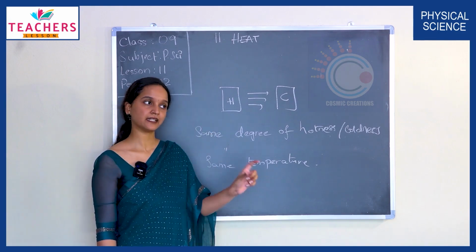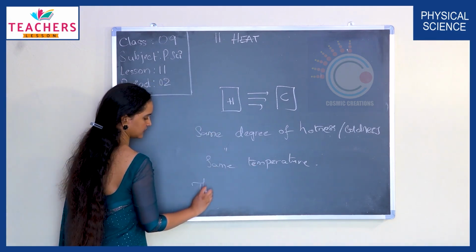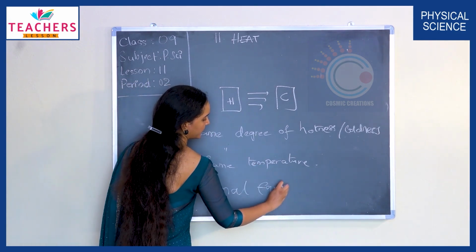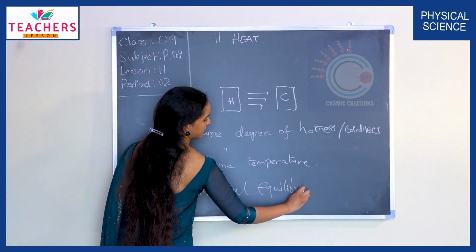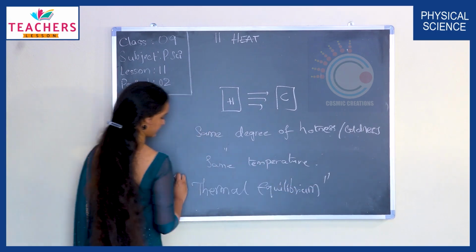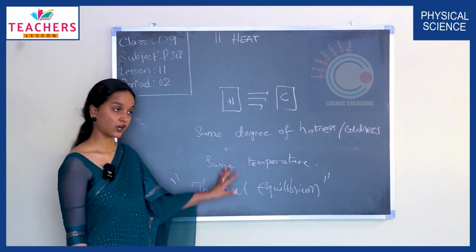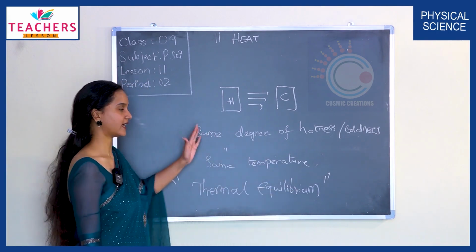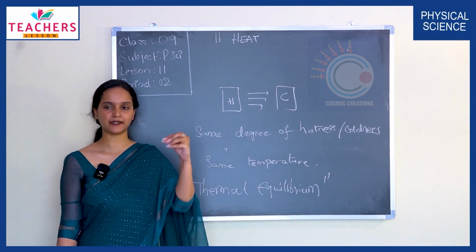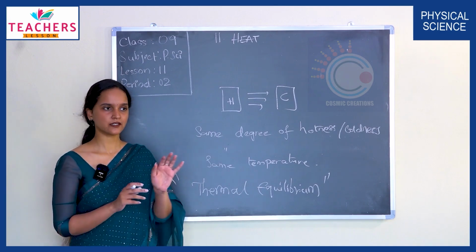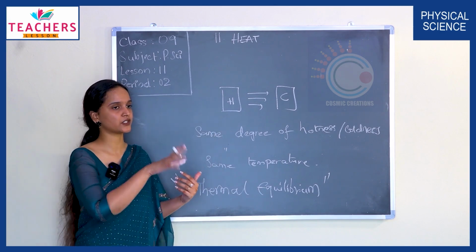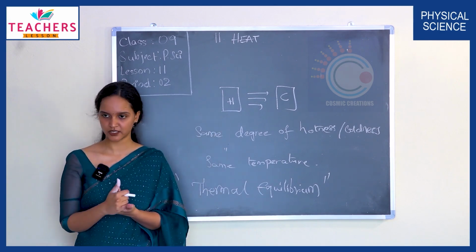This state is called thermal equilibrium. So when we say a body has attained thermal equilibrium, that means the body is not releasing the heat energy and at the same time is not receiving the heat energy as well.